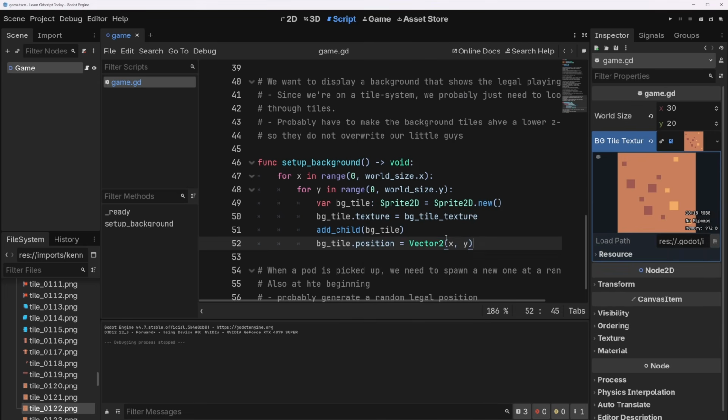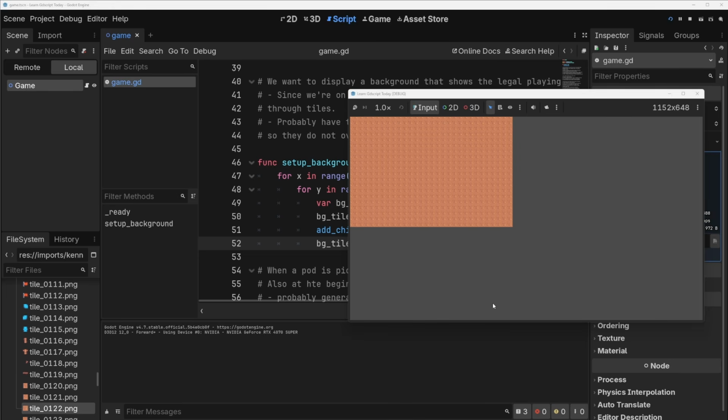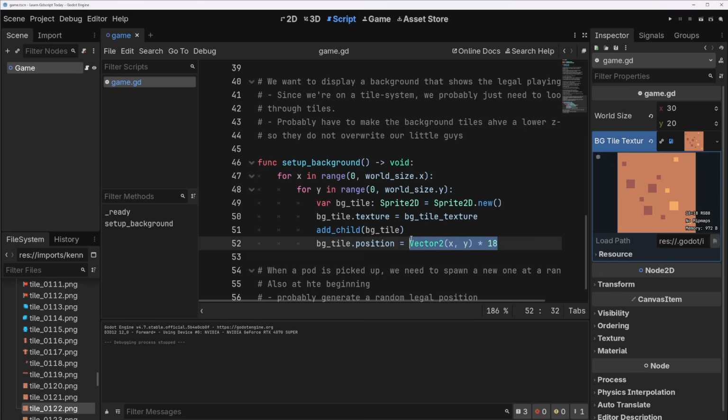Not great. So there's a few things we could do. We could just multiply by 18, and that works. I think this is kind of the outcome we want here. But we're going to end up having to do this a lot, right? Because all the time we're going to have to convert between these 0, 1, 2, 3, 4, 5, 6 coordinates and these 18, 36, whatever coordinates. Because we're going to do a lot of our math indexed on tiles, but we have to render things based on this 18 pixel size, or whatever size you choose for your own art.